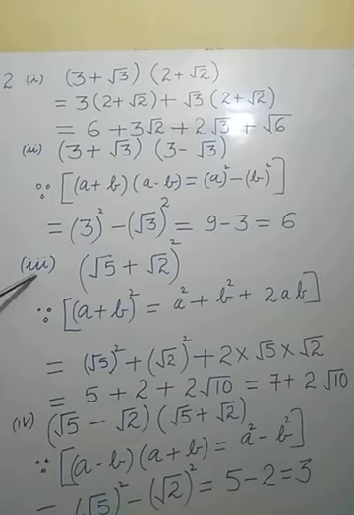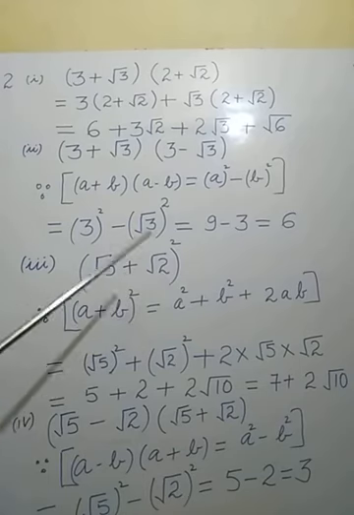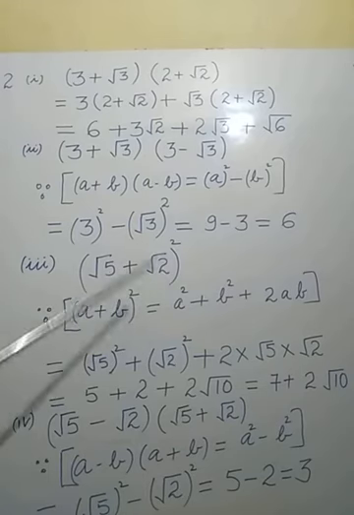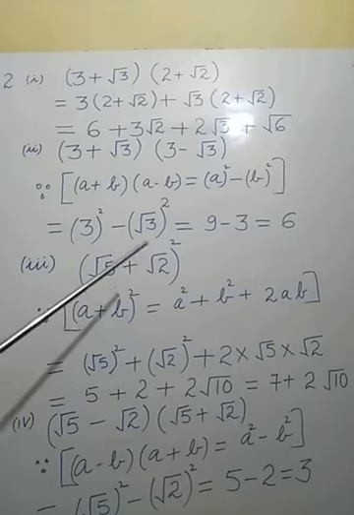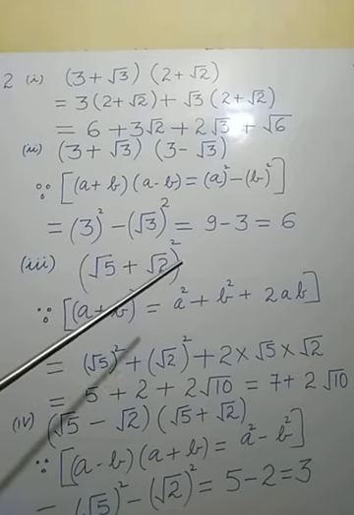Now go to the third part of this question. This one is under root 5 plus under root 2 whole square. Now this identity is also taught in class 8th. You have been taught this. This one is A and this one is B, and whole square is there. Now we know the identity.